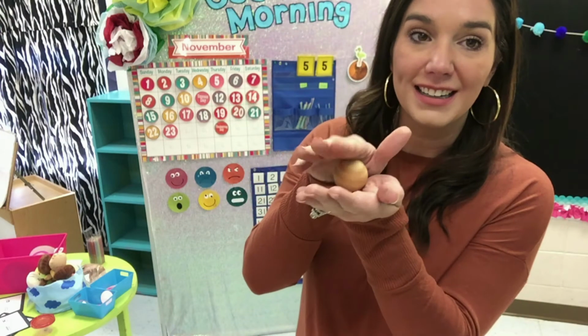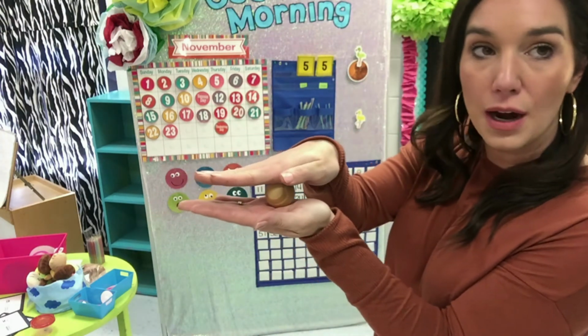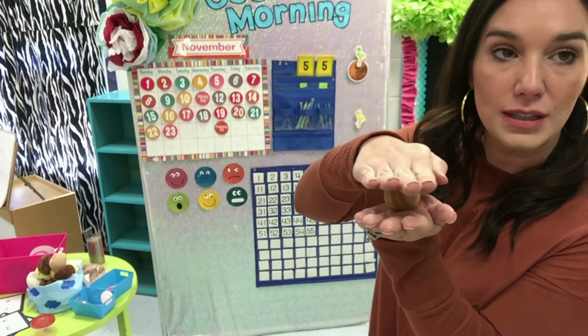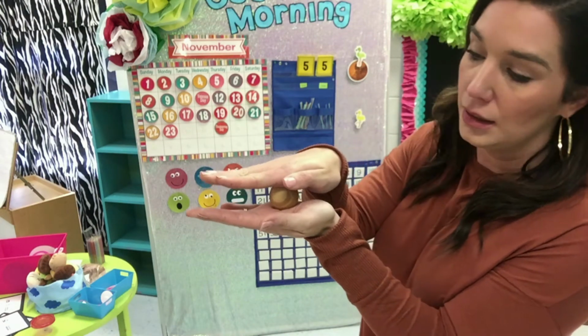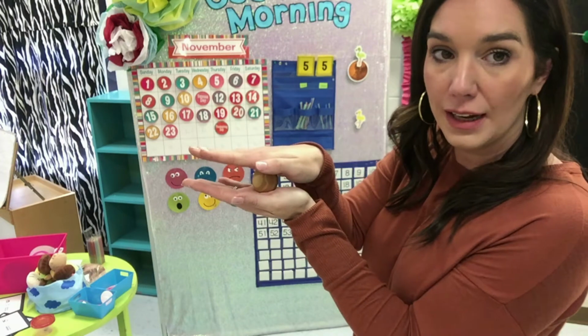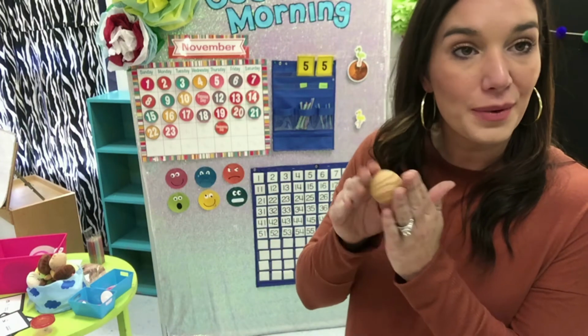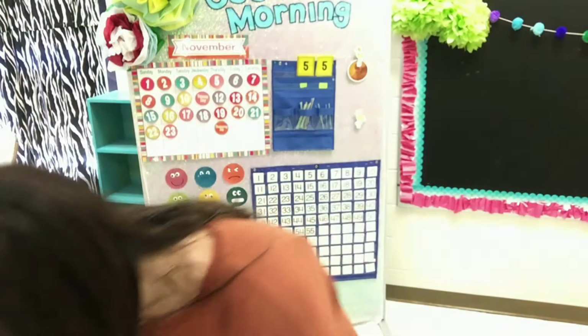It's a sphere. A sphere is a 3D shape because when I hold it, there's space in between my hands. I also call these a solid shape, okay? So it's a solid shape right here, okay? It's round like a ball. It's called a sphere. Now let's look at all of our shapes.